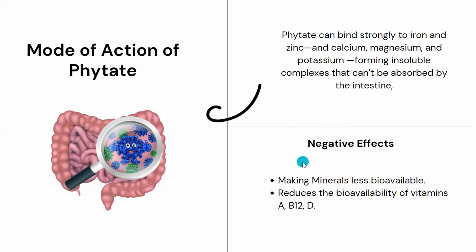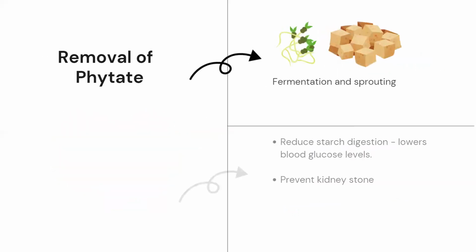It also reduces the bioavailability of vitamins, such as vitamin B12 and vitamin D. We also read about vitamins in the micronutrients and macronutrients chapter, right? So it directly attacks these minerals and essential vitamins which are required for our proper growth.